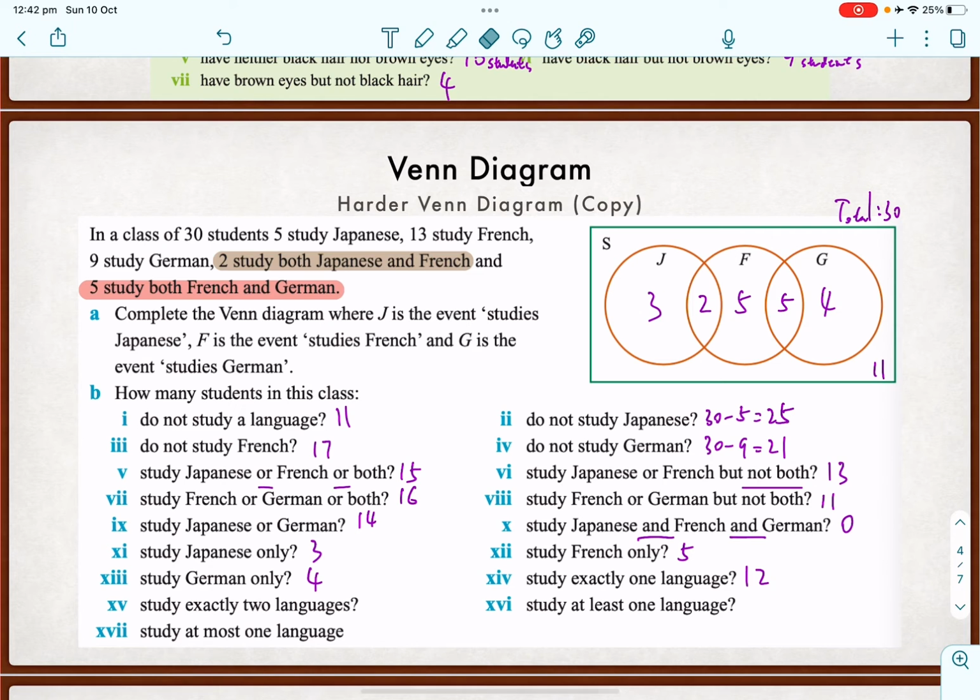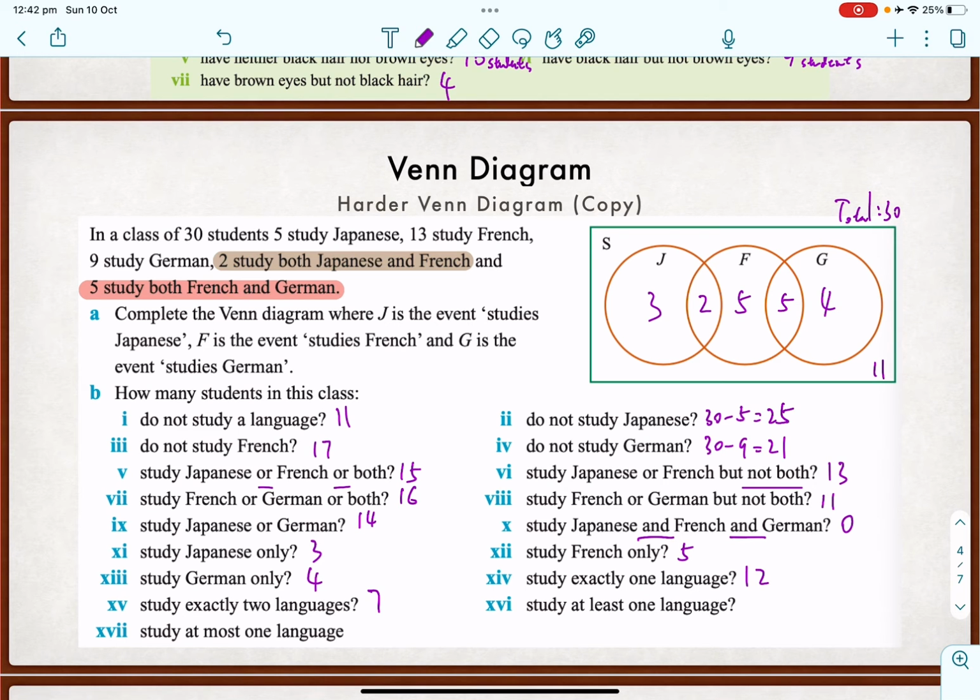Okay. Study 2 languages. So this lot and this lot study 2 languages, isn't it? So the 2 people study Japanese and French. The 5 people study French and German. So that would be 7. Okay.